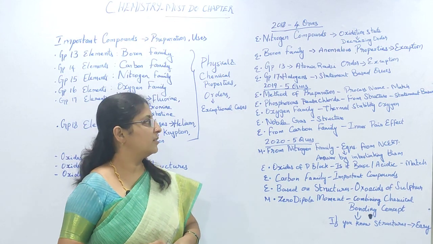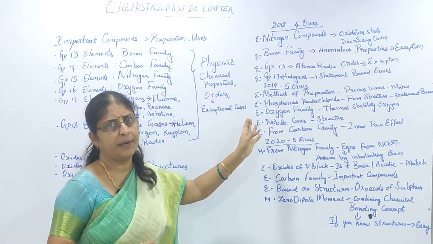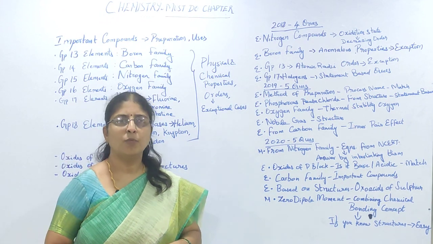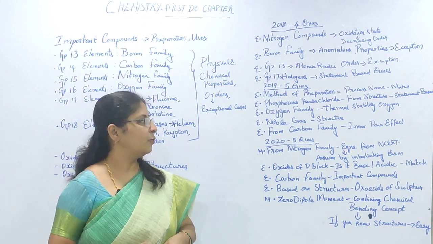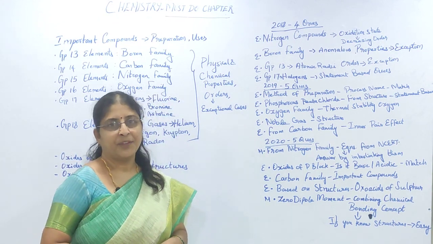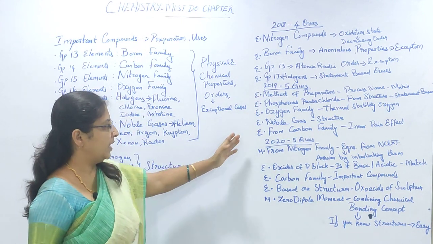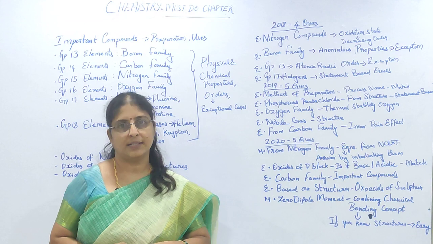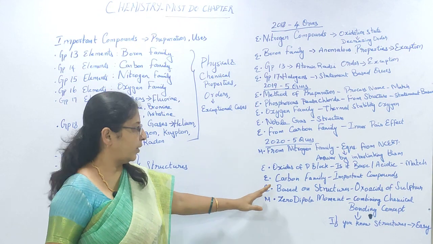Another question you had from oxygen family about thermal stability, so that was also from NCERT, direct, and easy. And one question you had from noble gases with the structures from NCERT, students felt it easy. From carbon family you had a question about the inert pair effect, also from NCERT, so students felt it easy. So you had all 5 questions easy and from the concepts of NCERT. In 2020 again you had 4 questions plus 1 question combining the chemical bonding concept. Okay, so 4 to 5 questions I would say.